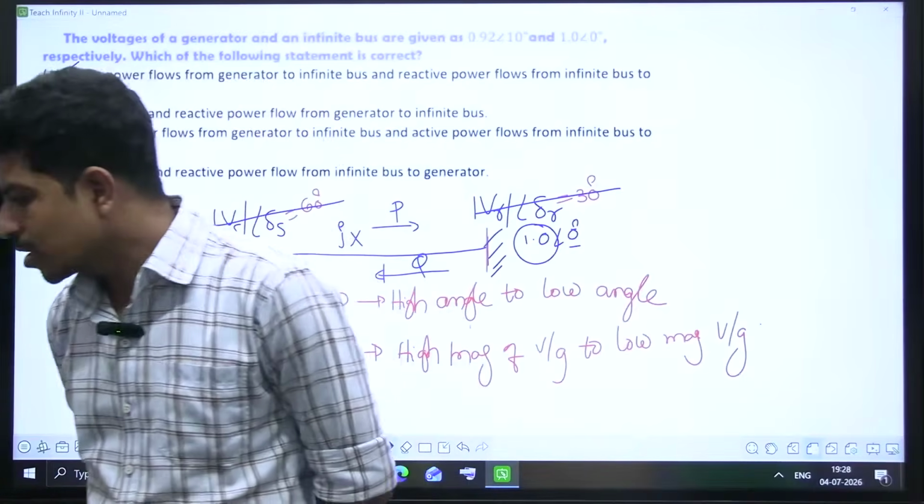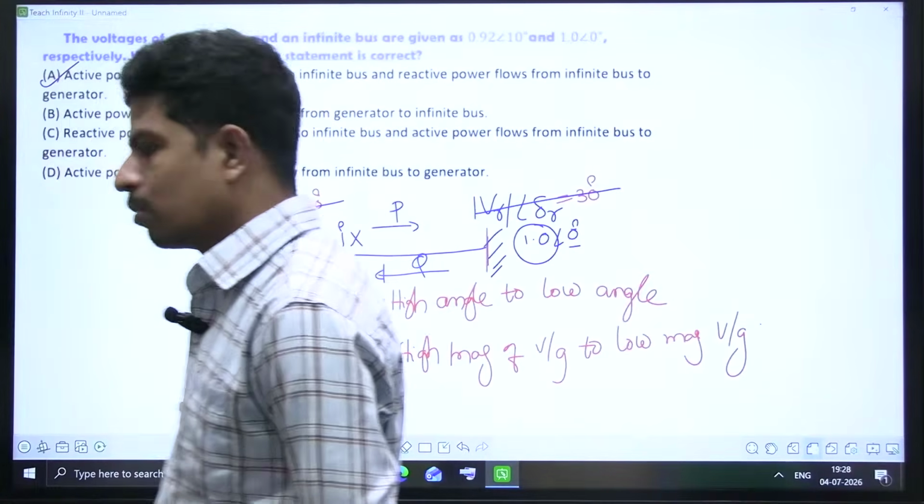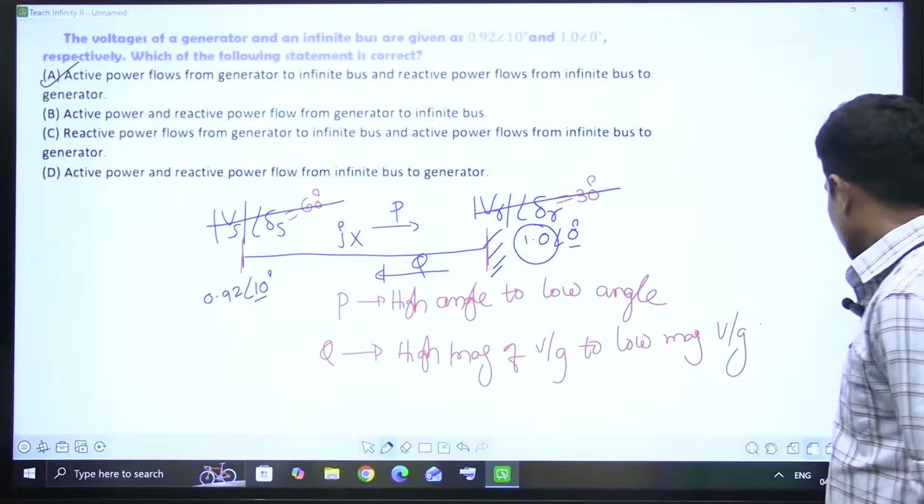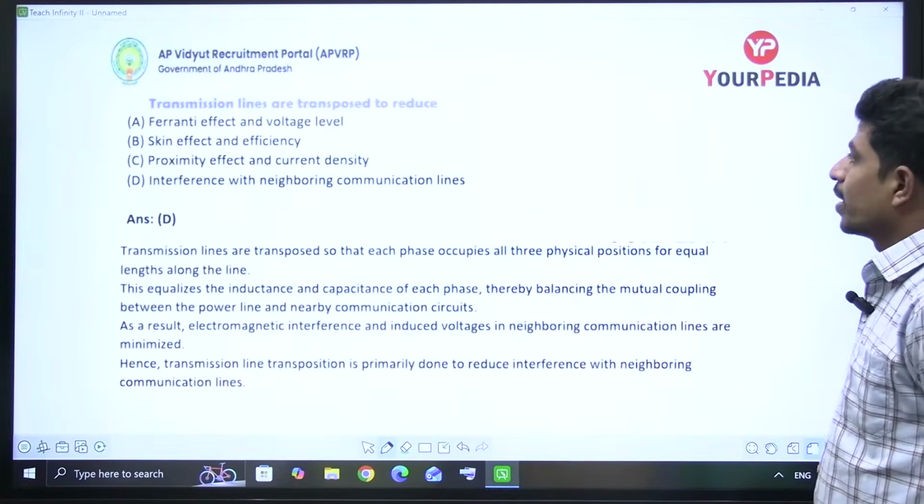That's a simple concept. Yeah. Mohan Krishna and Kondalu. Good. Right? That is a simple question. Let's go to the next question.